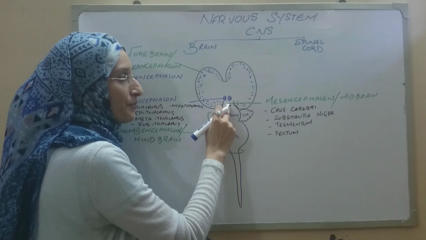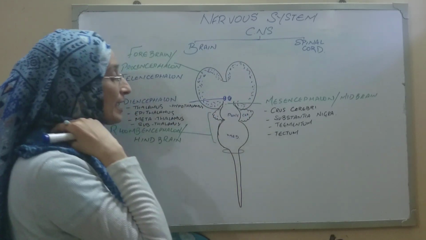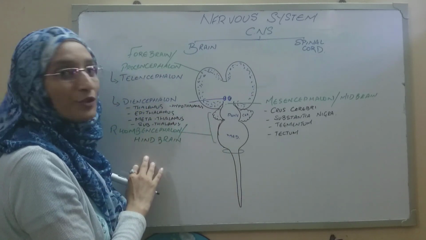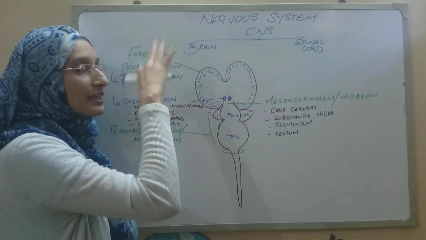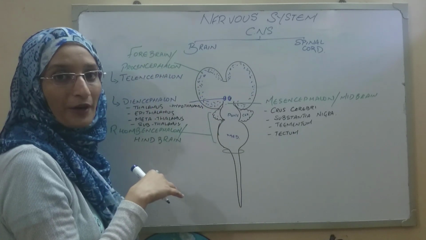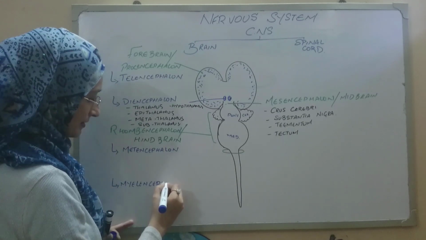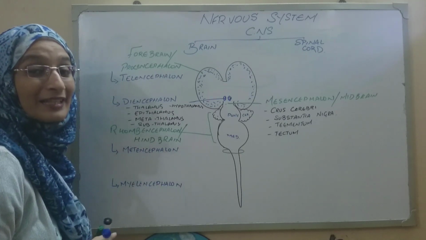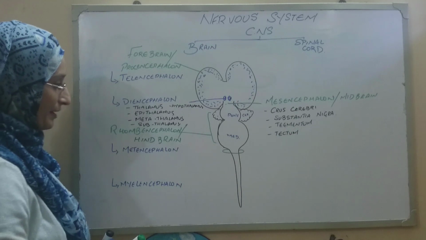Alright, we have midbrain, and then we have cerebrum, which is also known as the forebrain. Now this pons, the cerebellum, and the medulla make up your hindbrain. However, this hindbrain is further divided, just like the forebrain is further divided, into two parts, metencephalon and the myelencephalon.